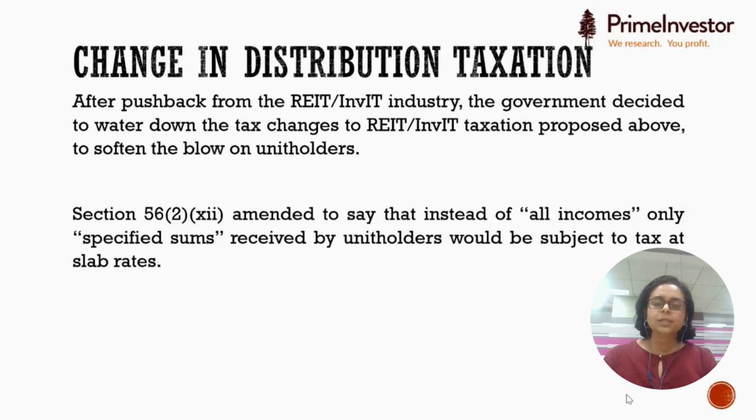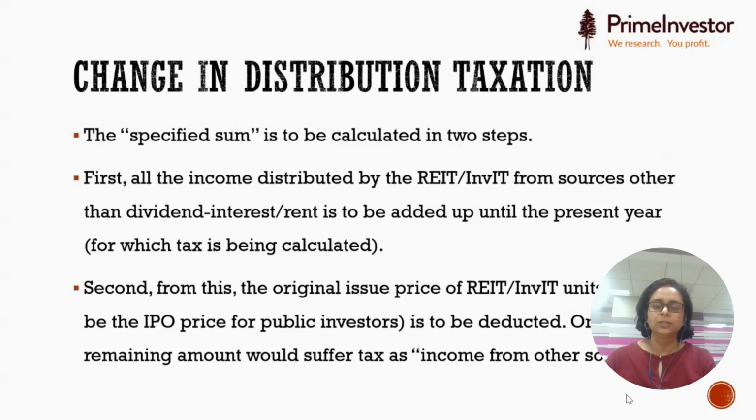Once the income tax authority said, the budget said, that the entire thing is going to get taxed, people were like, this is my capital, I'm getting my capital back, why should I be taxed for this? So there was a lot of pushback. So the government made some changes to this announcement and said not all income will be taxed, only specific sums will be taxed. And what are those specific sums? These can be calculated in two levels. First, the income distributed by the REIT or InvIT from sources other than dividend, interest, rent, which is already getting taxed. In this, not the entire amount will be taxed, only a part of that amount.